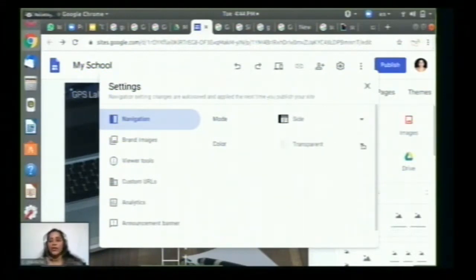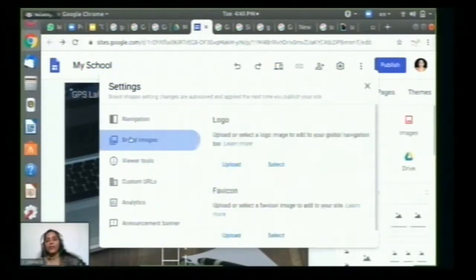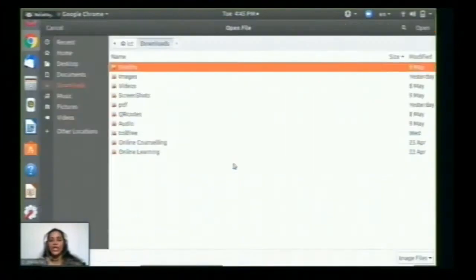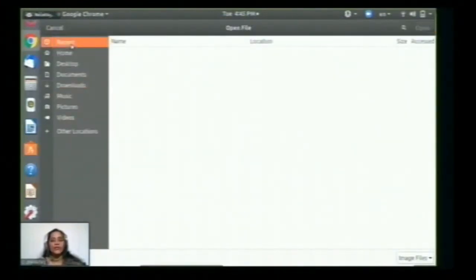And color also, like black and white or transparent, you can have. And brand images, if you have any brand images like your school logo, you can take them from your browser, from your recent pages or from your downloads.